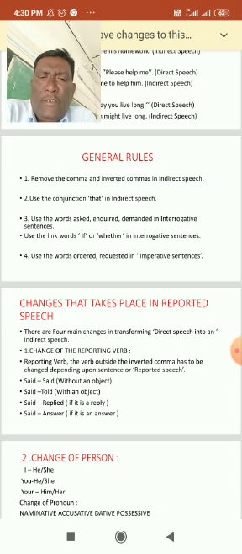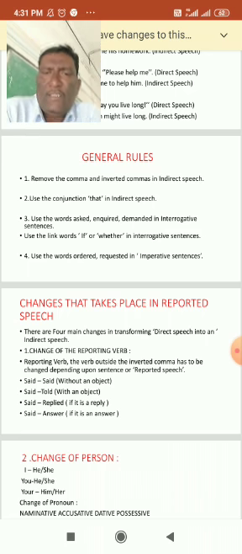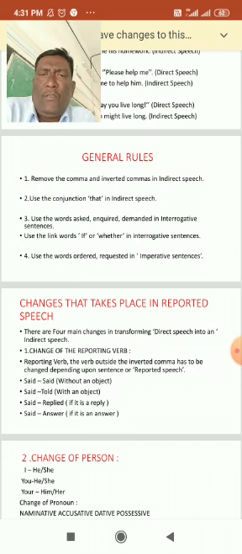Number three, use the words asked, inquired, demanded in interrogative sentences. Use the link words if or whether in interrogative sentences. And next, use the words ordered, requested in imperative sentences. Like this, you can follow some rules.